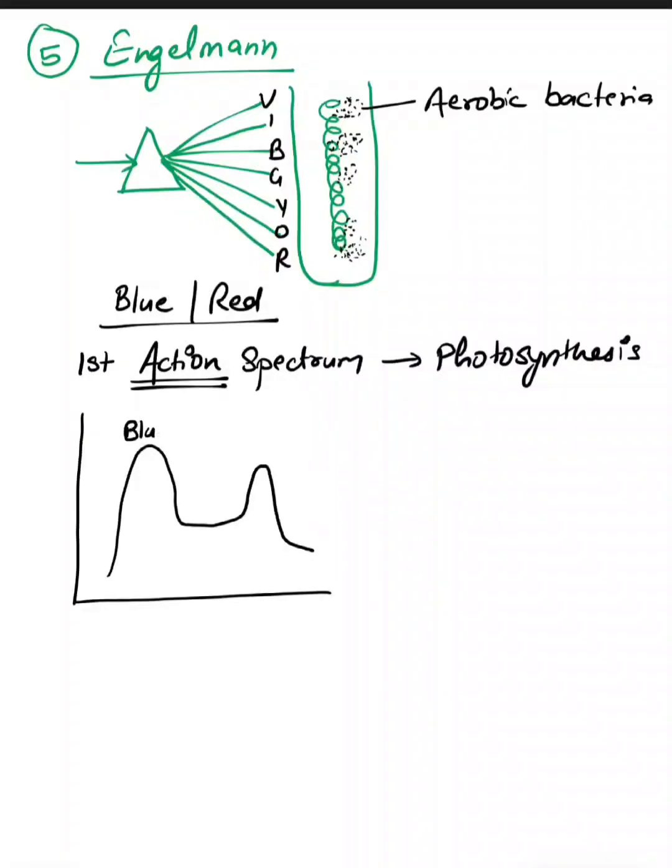So this was blue light and this was red light. Here we can say this is the wavelength of light, and here the action was performed, that means the production of oxygen. More production of oxygen was found in the area where blue light was falling, and a little less in the area where red light was falling. So this is called the action spectrum of photosynthesis. And NCERT writes that it resembles somewhat the absorption spectra of chlorophyll a and b.